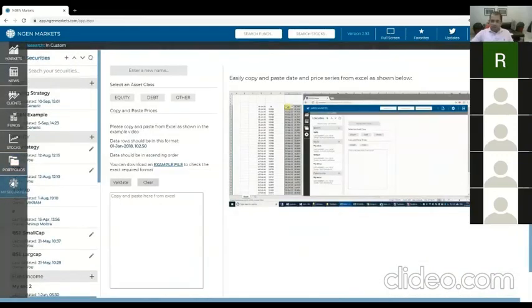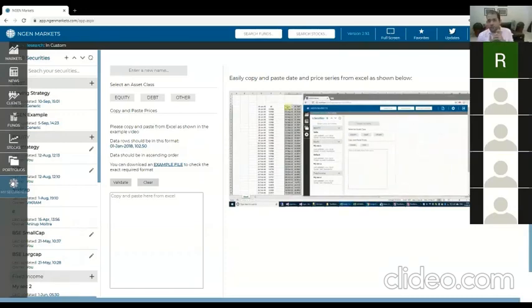Finally, I'll just spend 30 seconds talking to you about custom securities. If people have questions, we can come back to them later. But custom securities are where, if you have the data for something, a date and price series, you can save it here. This is basically nothing but your own security master that you can maintain within Engine.